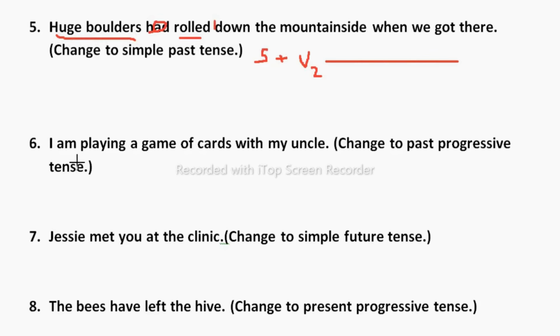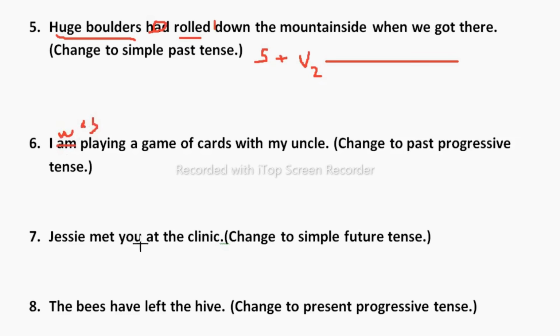Sixth, I am playing a game of cards with my uncle. So you can see, students, this is in present continuous. Change to past continuous means past progressive tense. Past progressive means past continuous. So simply am is there, which is present. So we need to write was here. I was playing a game of cards with my uncle. Simple.